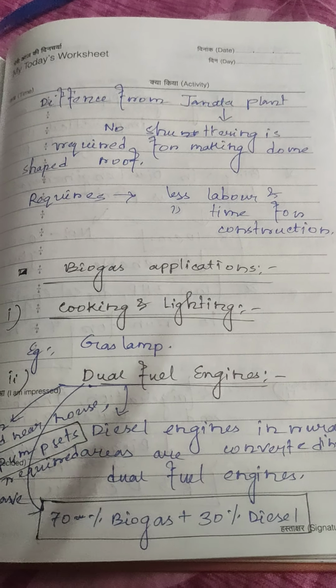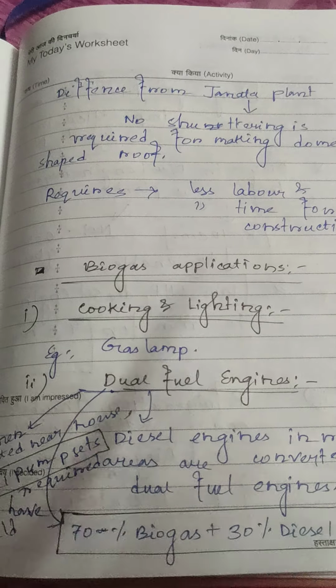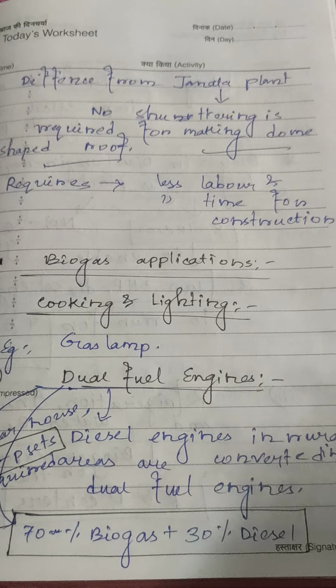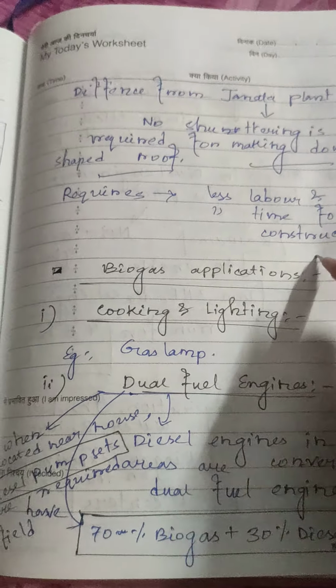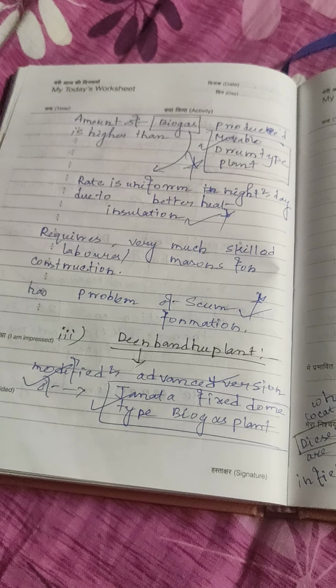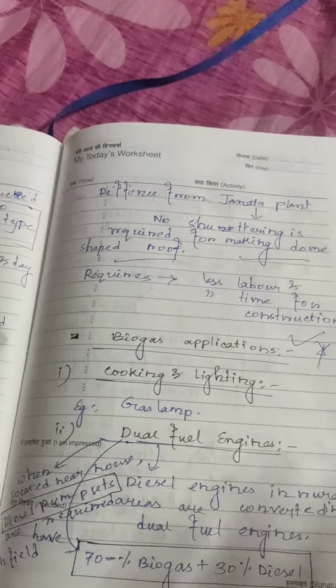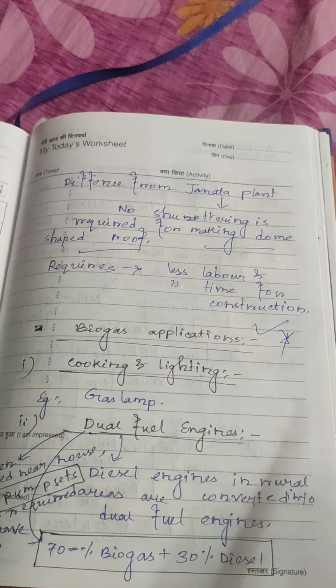The difference between the Dinabandhu and Janata type of plants is that no shuttering is required for making the dome shaped roof. The Dinabandhu type of biogas plant requires less labor and less time for construction. It is the modified and advanced version of the Janata fixed dome type of biogas plant.